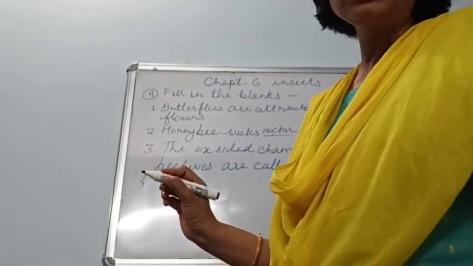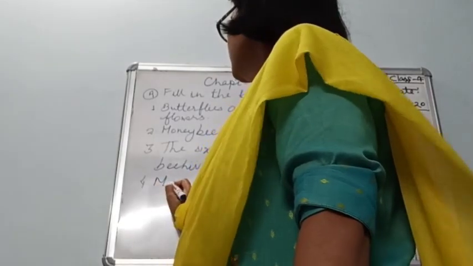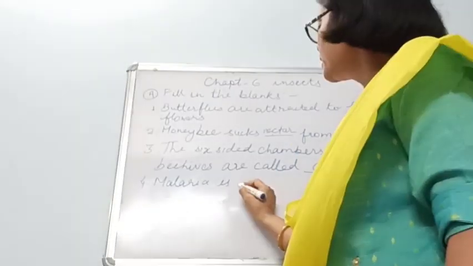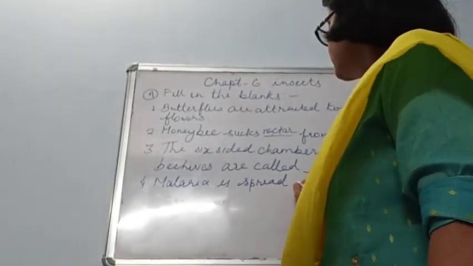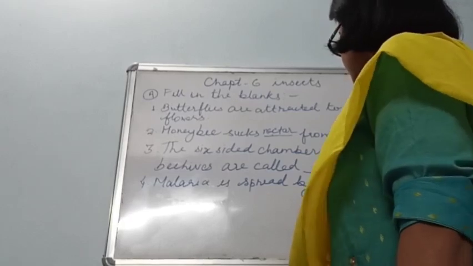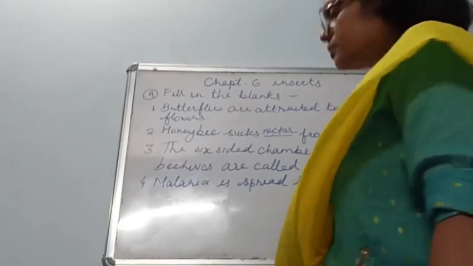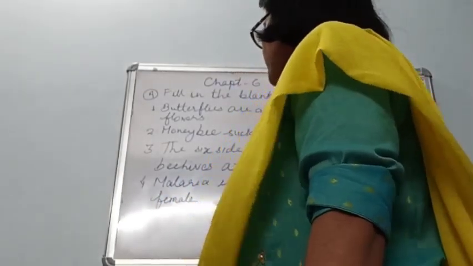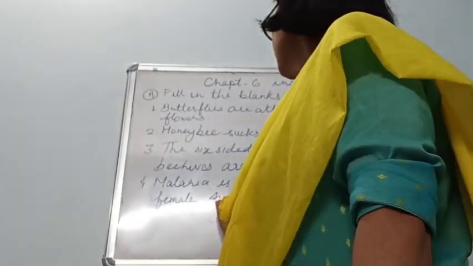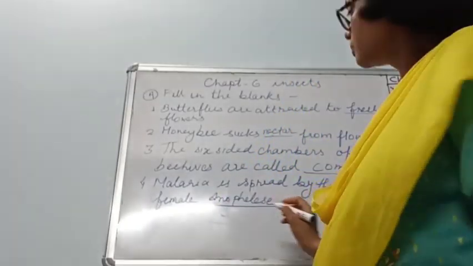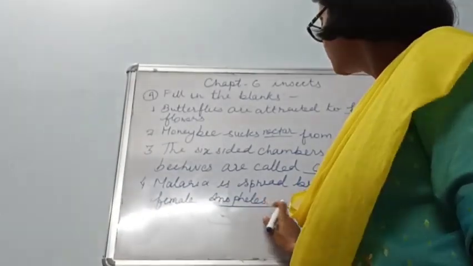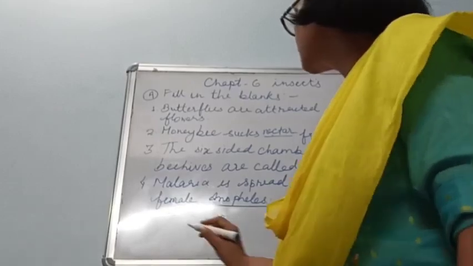Malaria is spread by the bite of female Anopheles mosquito. Number 5.